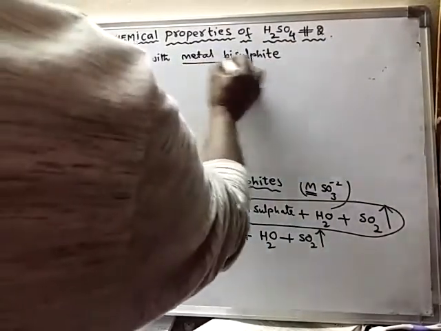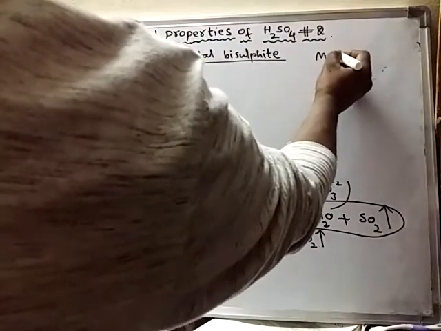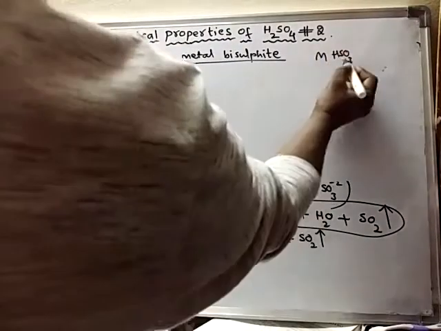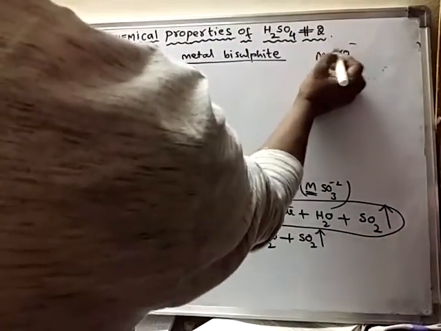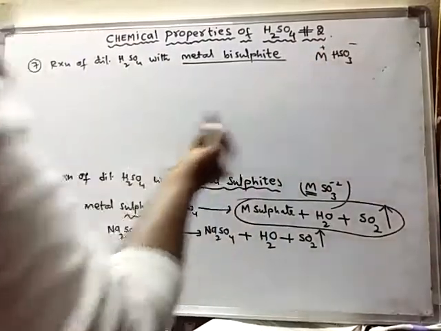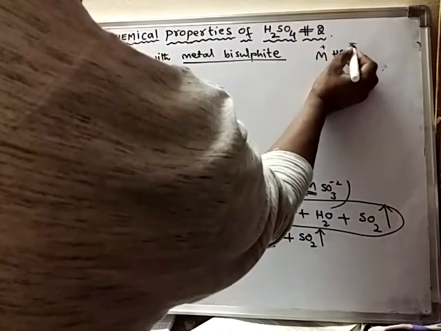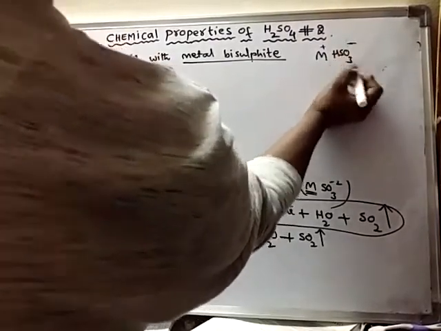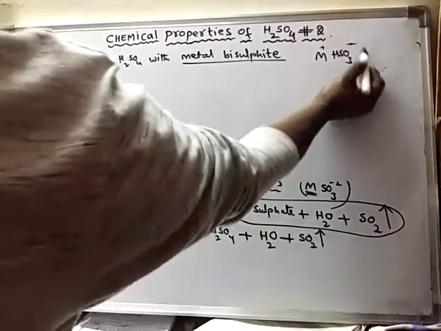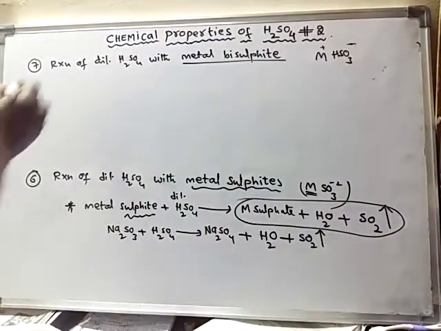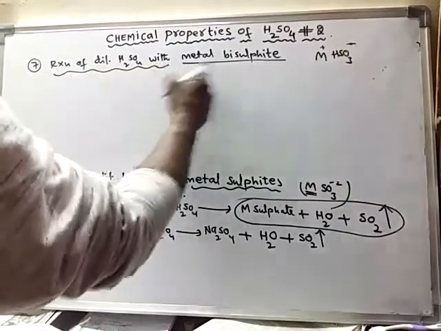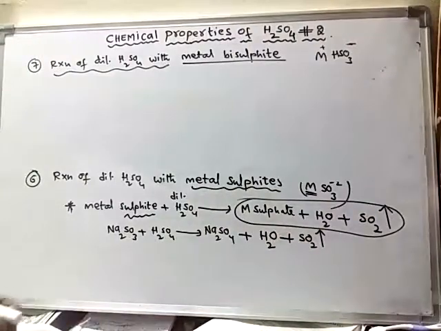Metal bisulfite means HSO3 minus, with M plus, or +1, or +2, or +3 maybe. So this one will be HSO3 minus. So this is the bisulfite radical, or else the bisulfite ion. In this case also, the same products are formed.